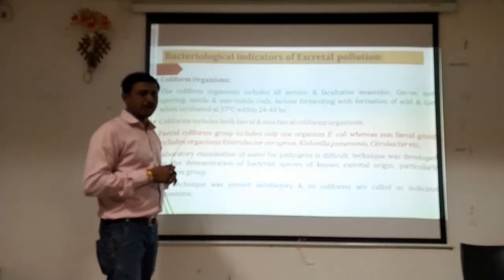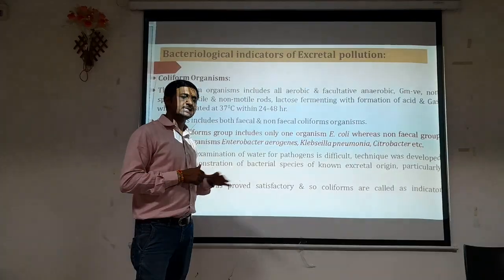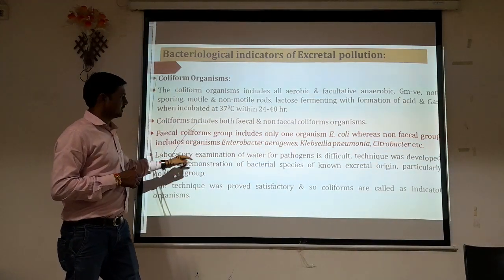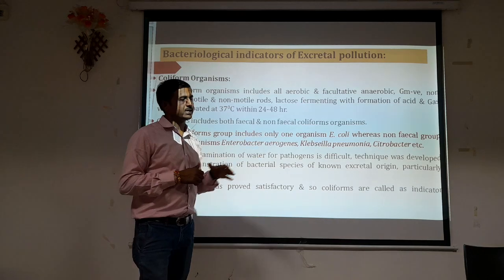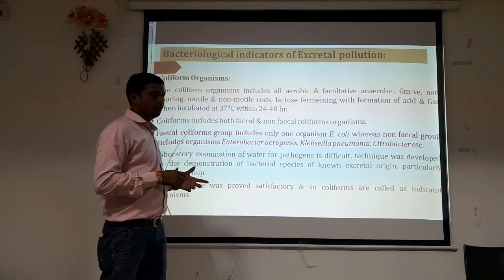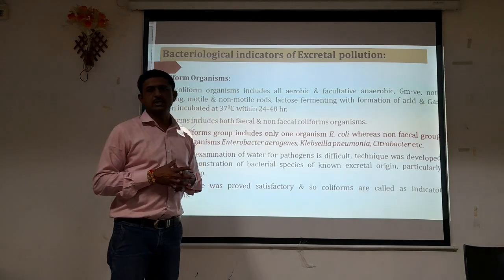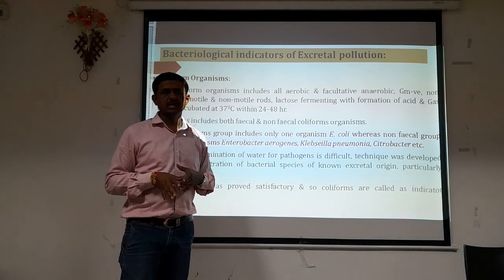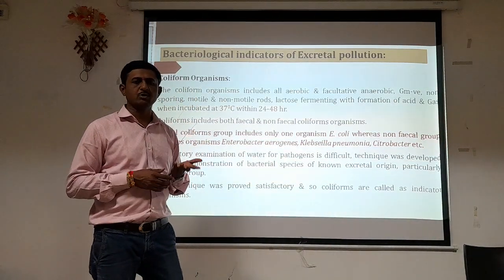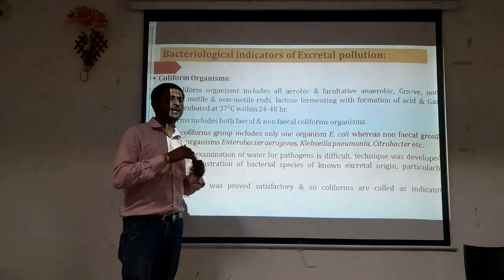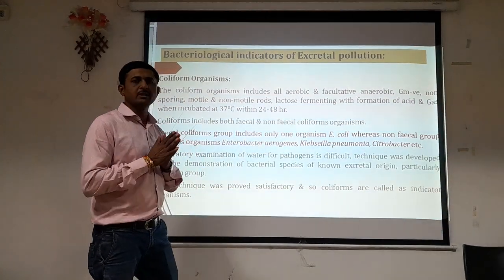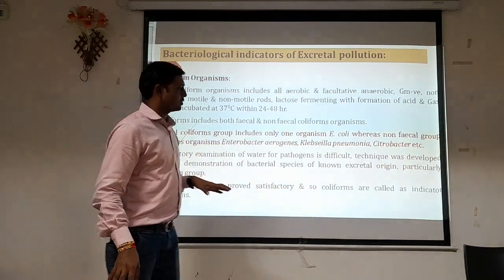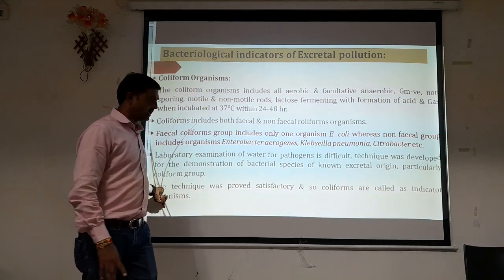Laboratory examination of water for pathogens is difficult, and that's why a technique was developed for the demonstration of bacterial species of known excretal origin, particularly coliform groups. For each pathogenic organism, the bacteriological analysis is quite difficult. Each requires different types of media and the incubation time may vary depending upon the species. So it is quite difficult. That's why we can use an indicative organism to determine the bacteriological quality of drinking water. The technique proved satisfactory, and that's why coliforms are called indicator organisms.